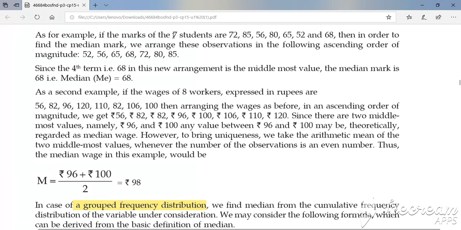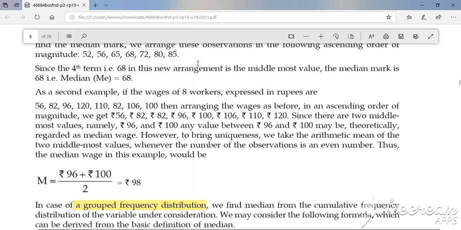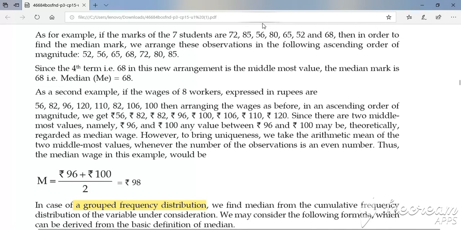So value of n is 7, 7 plus 1 is 8, upon 2. So what it will be? It will be the 4th observation. Yes. So you always keep in mind, whenever you are finding median, if value of n is an odd number, then your median will be the (n plus 1) upon 2th observation.